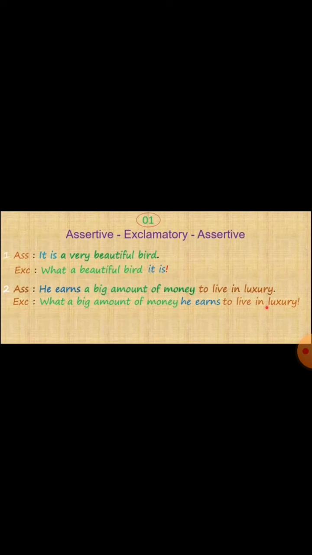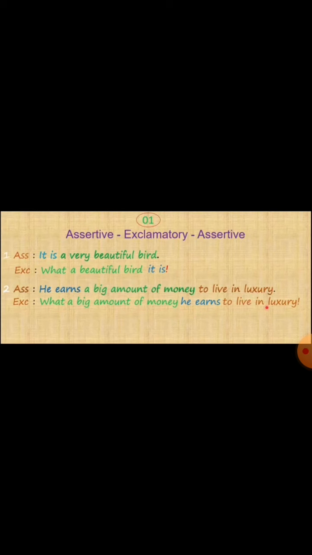So look at the second sentence: "A beautiful flower it is." And obviously remember step 2, where we have to remove the word "very." So in this sentence there is no "very." Then the third step was to add "what" or "how."